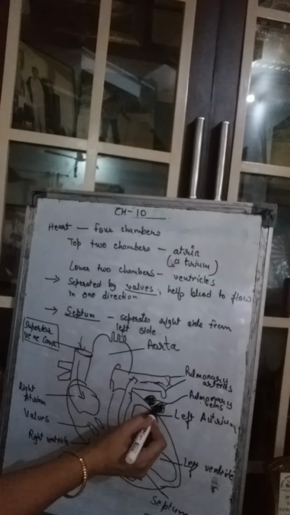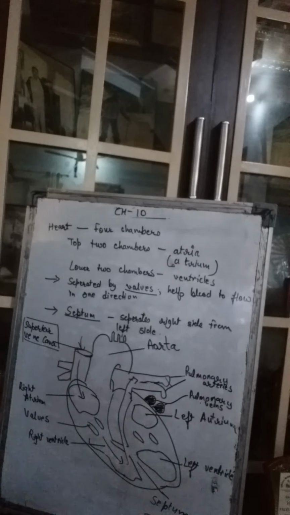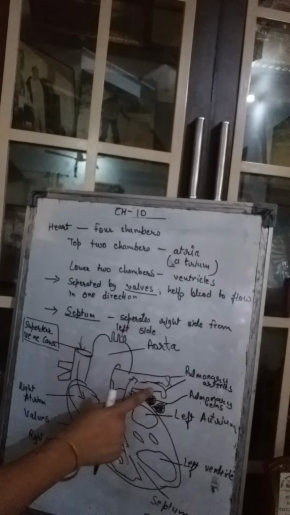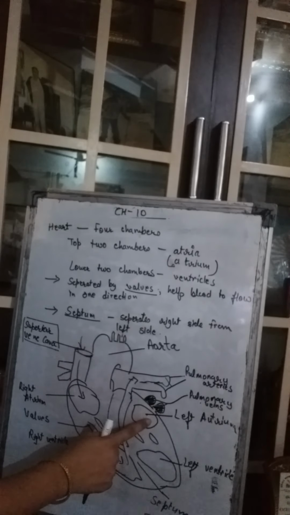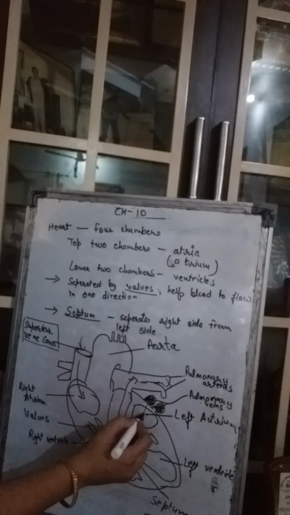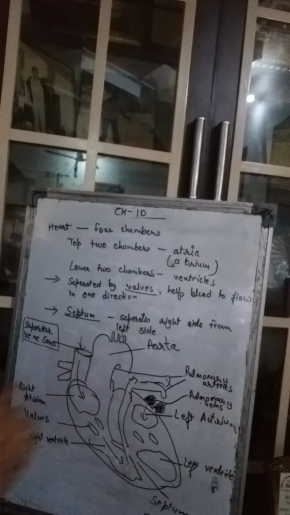These are red in color. You can see in this figure also. It will be much more clear here. So these are the pulmonary veins. They are red in color. They are bringing back that pure blood from the lungs. And what happens? From the lungs, they are bringing back the pure blood from here and they pass it to the left atrium now. This blood is passed into the left atrium, the pure blood now, right?